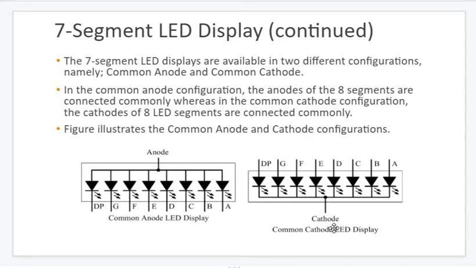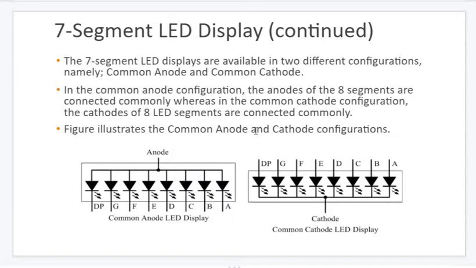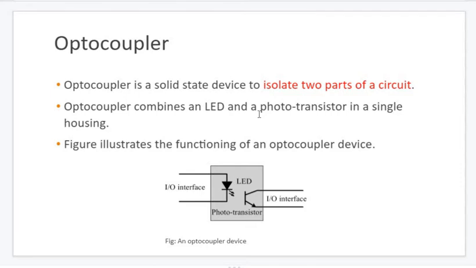Hope you have seen how it works once in your ADE lab. We also have it one more time in our ARM lab part B program, so you will come to know how it works there. The two architectures are common anode and common cathode. Please practice the diagram. So this is the idea about the second type of sensor and actuator circuit, the 7-segment display after the normal LED. The third one we have is the optocoupler.